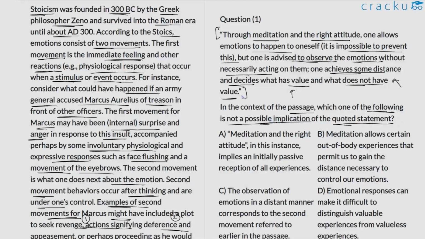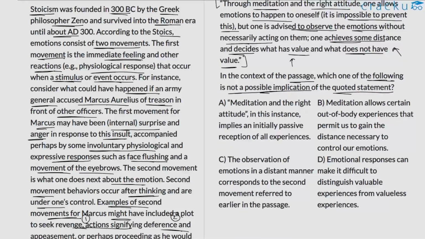Let us check which of the options would be consistent with this particular idea that is being highlighted here in this excerpt. A. Meditation and the right attitude in this instance implies an initially passive reception of all experiences. That's true. When the author is asking us to distance ourselves from the emotion, he's not asking us to run away. He's just telling us that first, don't react immediately to that particular emotion. Hold back, stay still, first observe it, and then react.